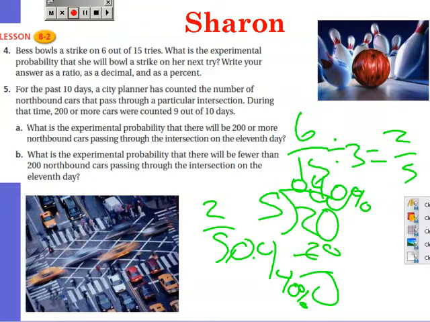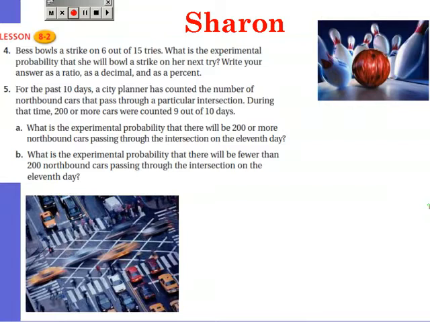So now number 5. For the past 10 days, the city planner has counted the number of northbound cars on the path through a particular intersection. During that time, 200 or more cars were counted 9 out of 10 days. What is the experimental probability that there will be 200 or more northbound cars passing through the intersection on the 11th day?